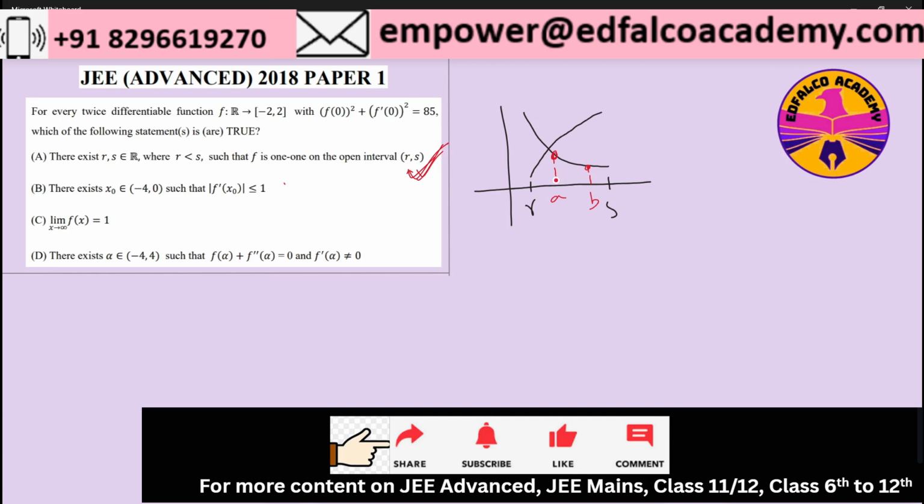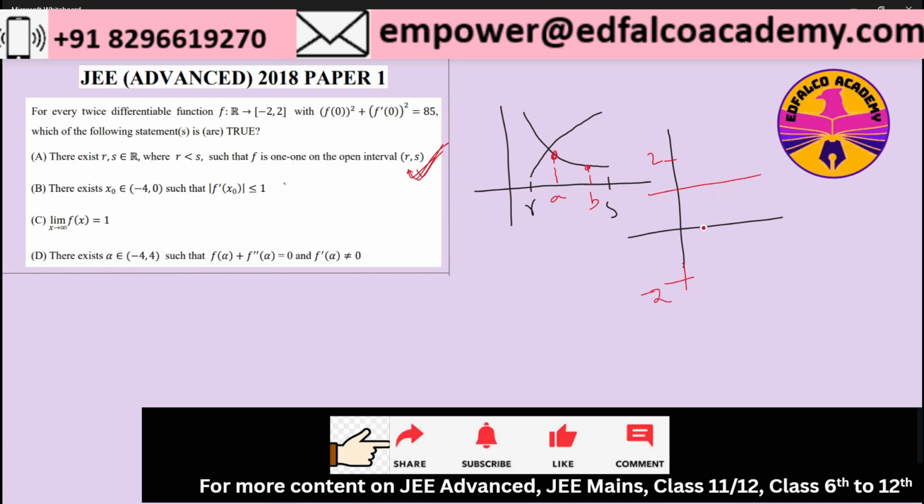The only possibility where this option will fail is when f of x becomes a constant function, right? If suppose my function is constant somewhere over here, obviously it has to lie between minus 2 and 2. So let's say this is a constant function.